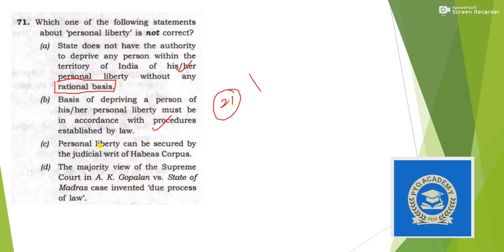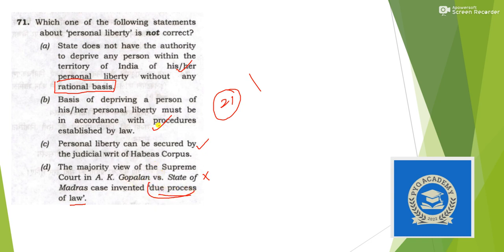Then personal liberty can be secured by the judicial writ of habeas corpus, yes. Then the majority view of Supreme Court in A.K. Gopalan versus State of Madras case invented due process of law. So yes, this statement is wrong, because in the A.K. Gopalan case you will find that Supreme Court didn't consider due process of law.